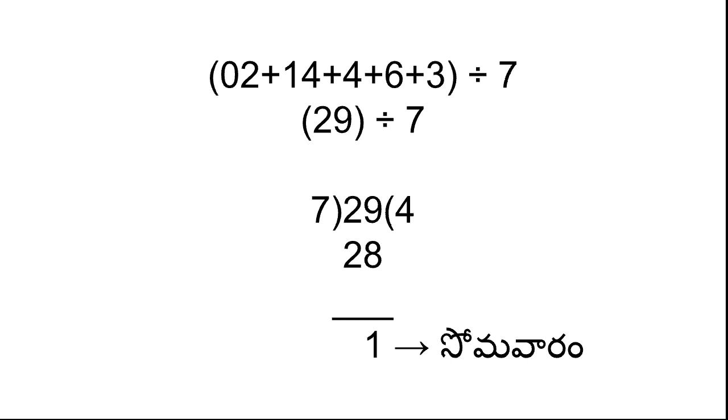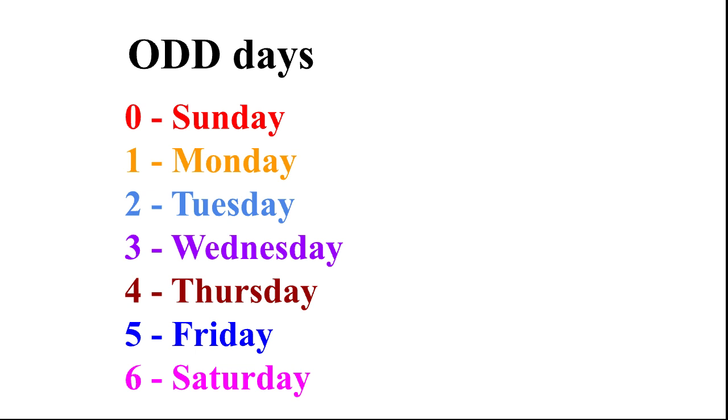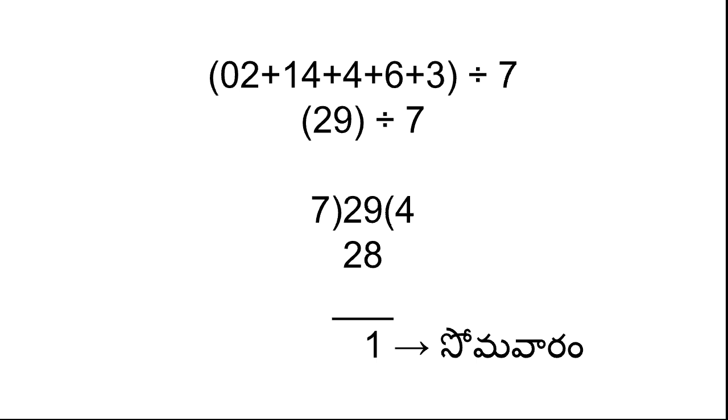After getting the summation, you have to divide by 7. 29 divided by 7 gives 28, and the remainder is 1, which is the answer. As you have learned, odd days are written as 0 is Sunday and 1 is Monday, so from the coding the result is Monday.